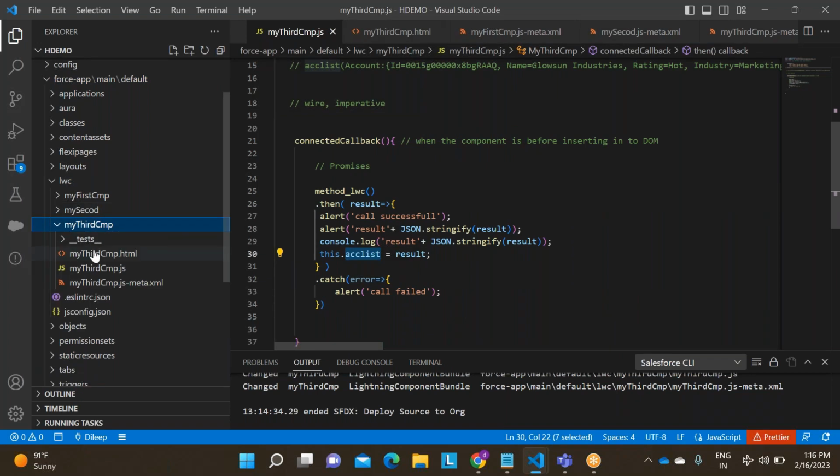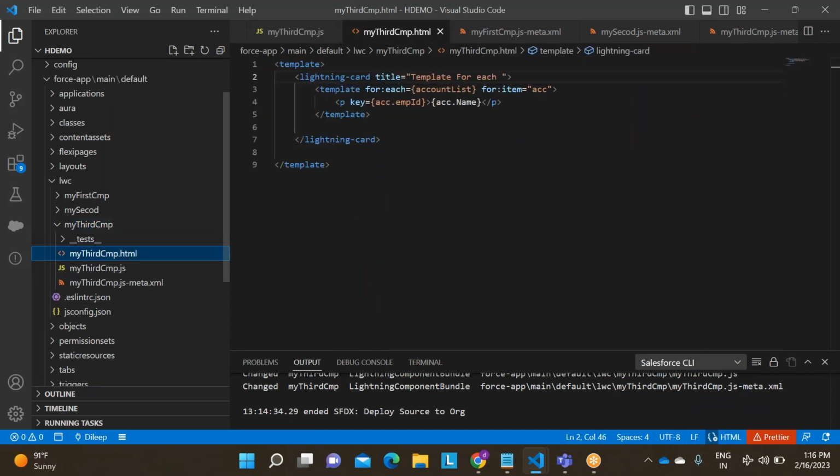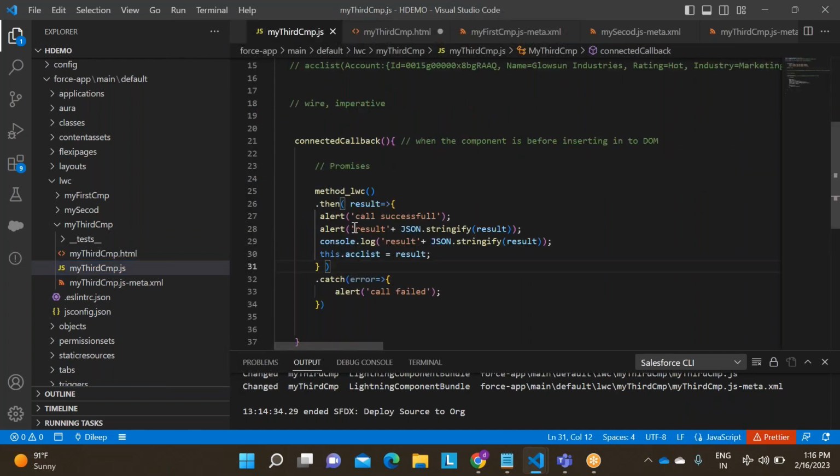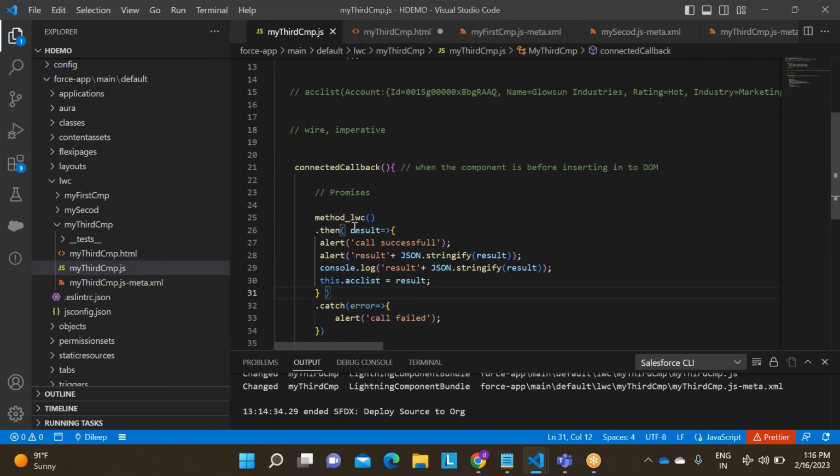In the template, I am writing one more for loop. Ctrl+V. So there I am putting this accList. Now my data is in accList. Here I am putting the same. Instead of EMP ID, I am having ID. So what are the other fields we have? Acc name.